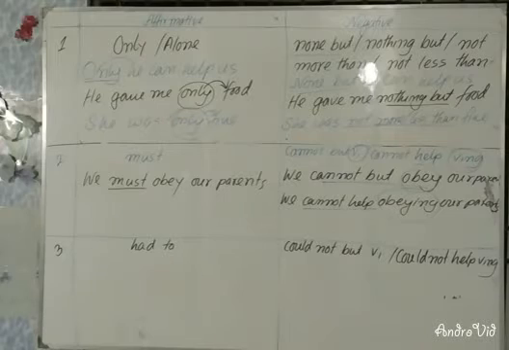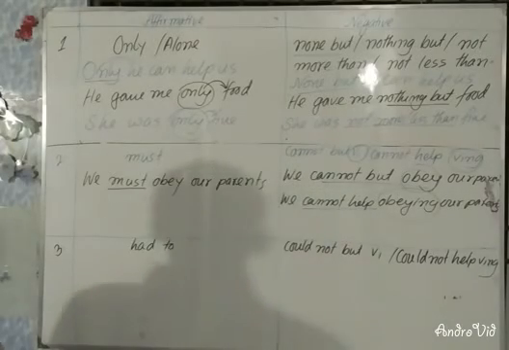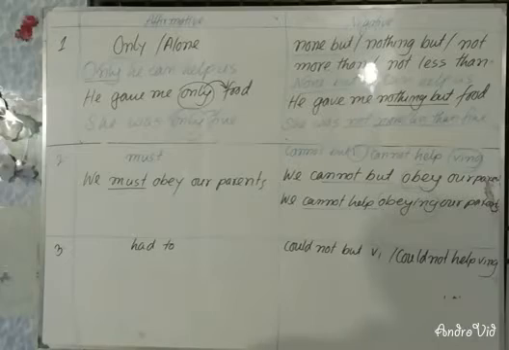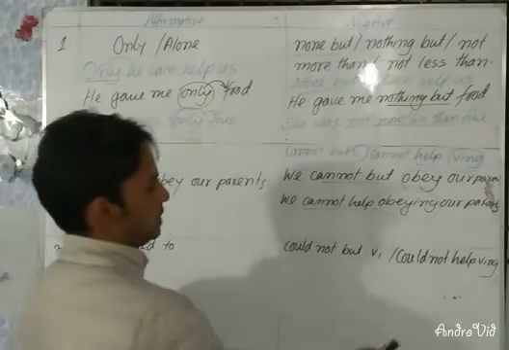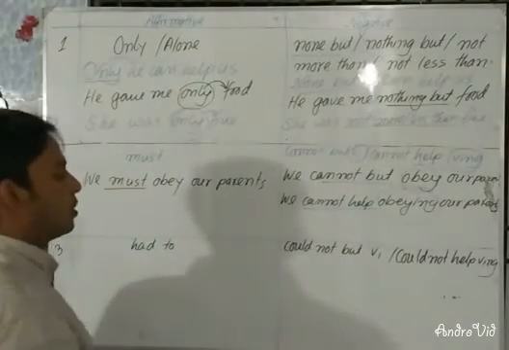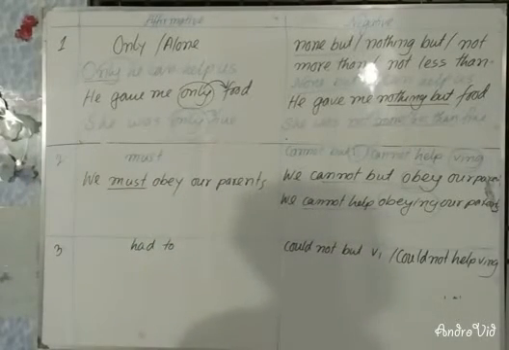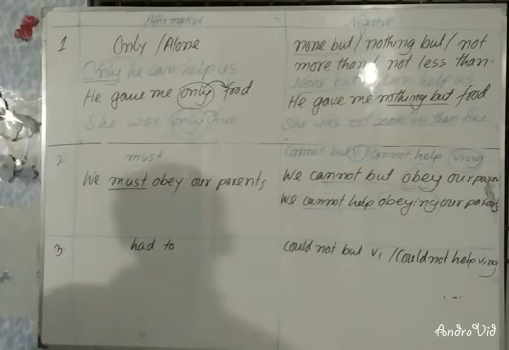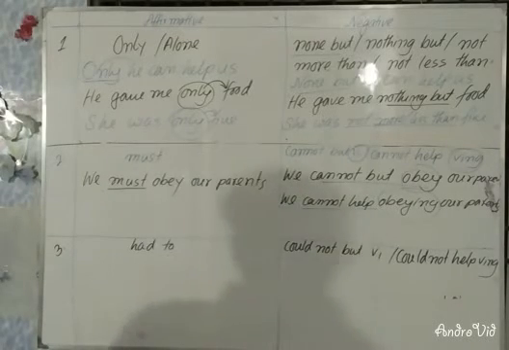Now I am going to teach you the third rule. If you have had to in an affirmative sentence, you will have to use could not help then ing with present form of verb, or could not but then present form of verb. Now I am going to give you an example on this rule.